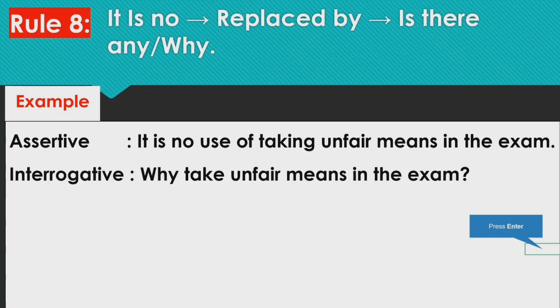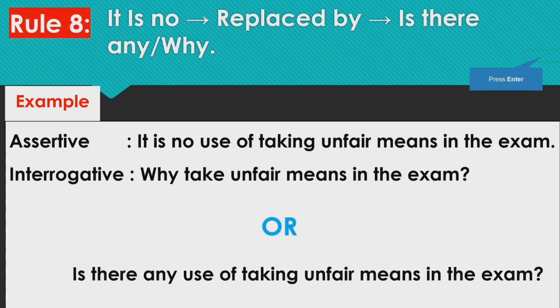So the interrogative sentence is why take unfair means in the exam. Assertive is it is no use of taking unfair means in the exam. So that means why should we take unfair means in the exam, or else you can write it another way by keeping is there any in the beginning. Is there any use of taking unfair means in the exam? So the answer is no. There is no use of taking. Okay, so the meaning remains the same all the time.